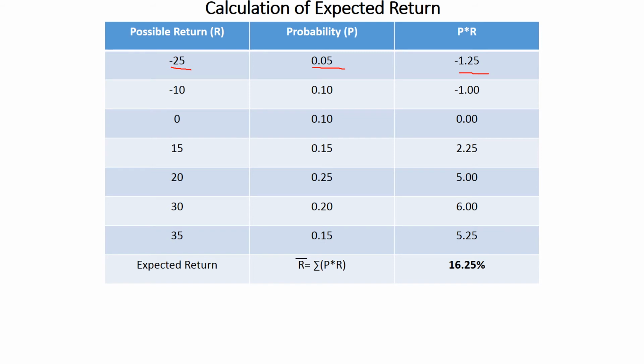Minus 1.25. Likewise we calculate for all the other values and get a sum of 16.25. This is the total of this column. Add all the positive values, deduct the negative values, and you will get 16.25. Let us go for the next step.